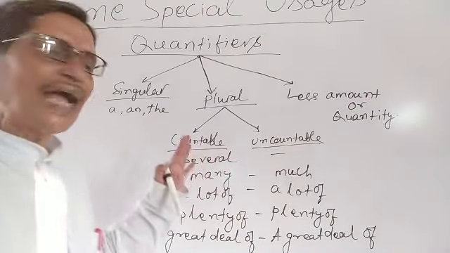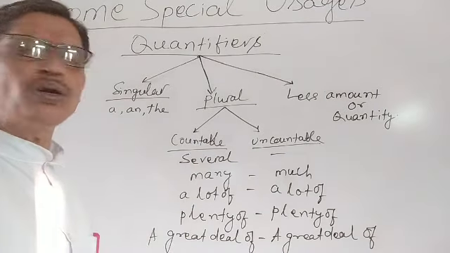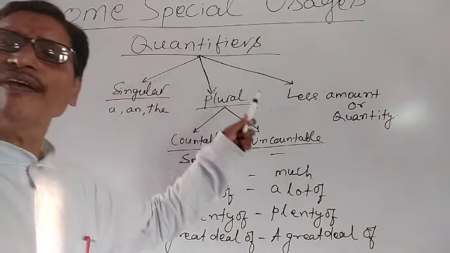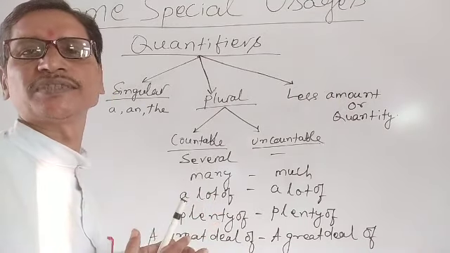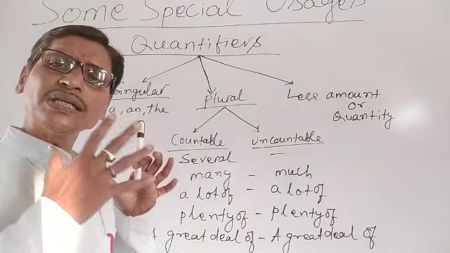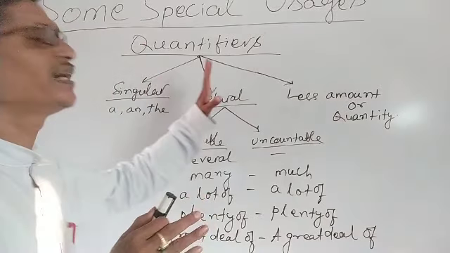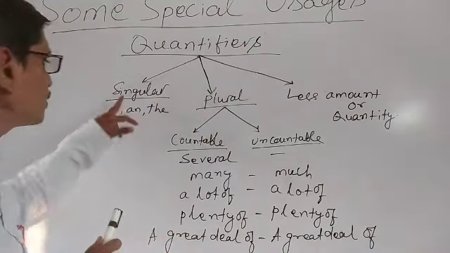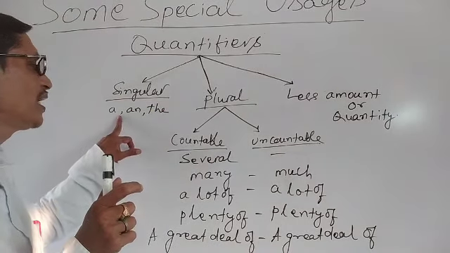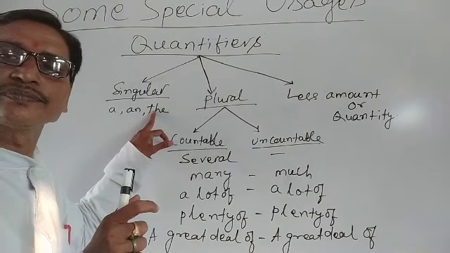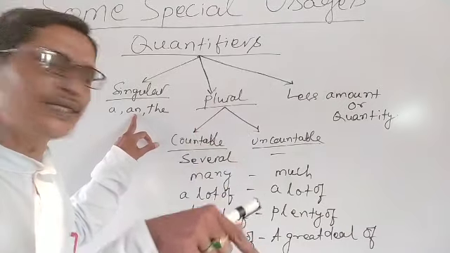Here you see, I have written this diagram for your better understanding. As I have told you, we use quantifiers to know the amount or the quantity of items. Quantifiers are normally used for 3 different purposes. We use some quantifiers to talk about a single unit. That means we use a, an, or the, for instance, a book, an umbrella, the book, the umbrella.